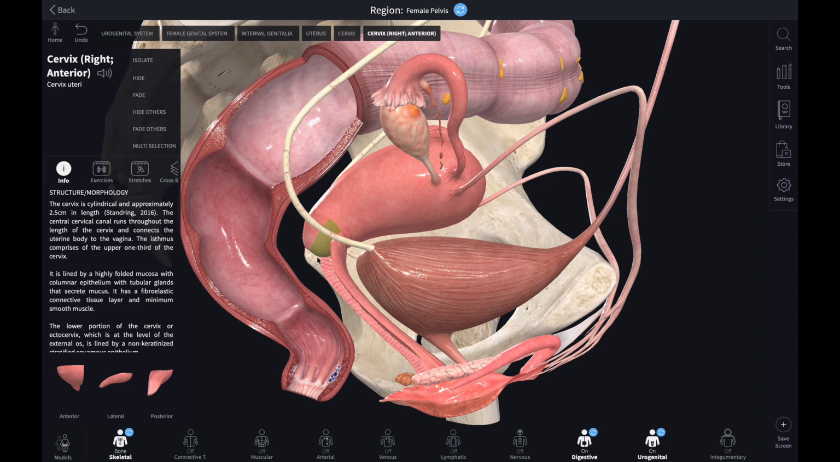If the vagina has communication with the rectum, then the flatus and the fecal matter will pass through the birth canal. That's called a rectovaginal fistula. So this is what happens.